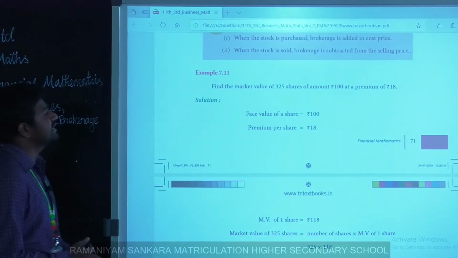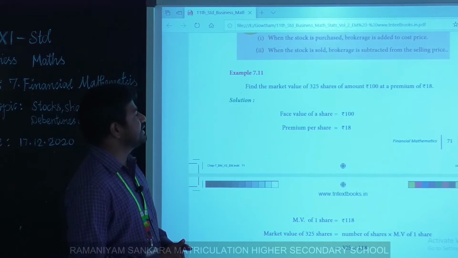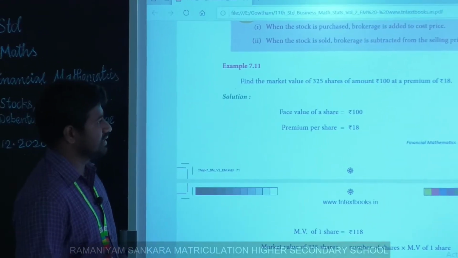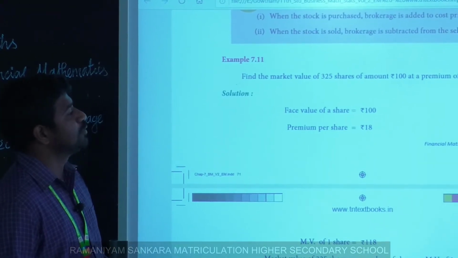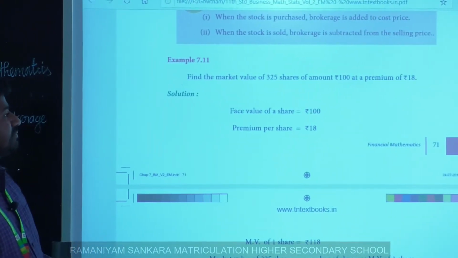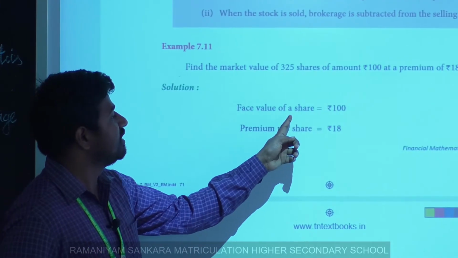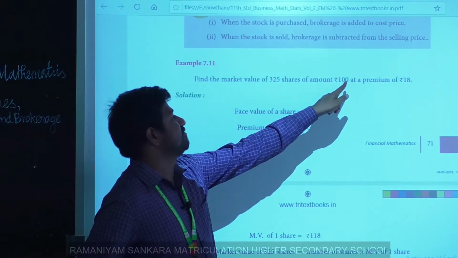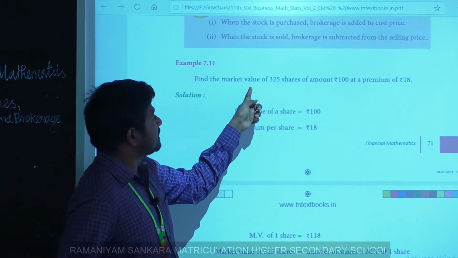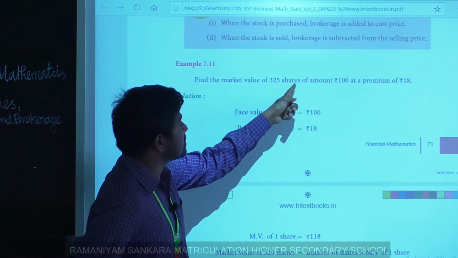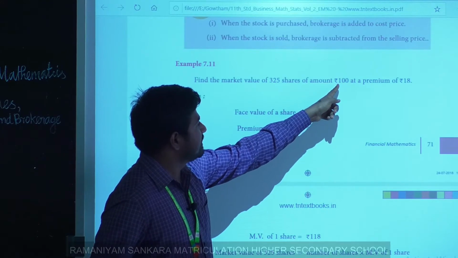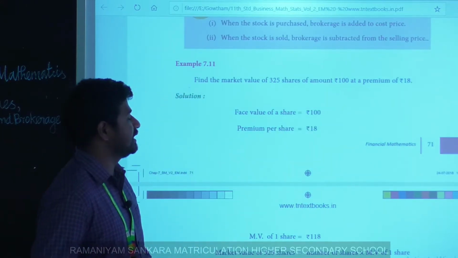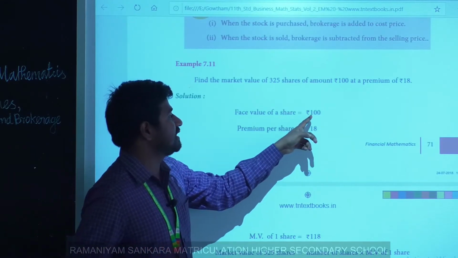Yes. Find the market value of 325 shares of amount rupees 100 at a premium of rupees 18. Here the face value of a share is 100, the original value, rupees 100.